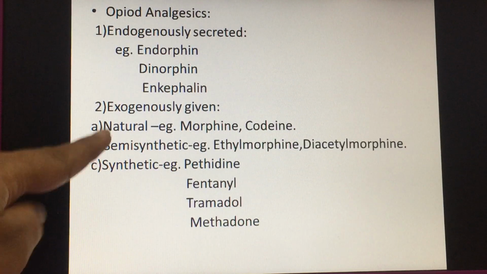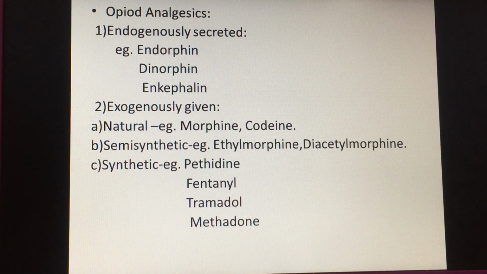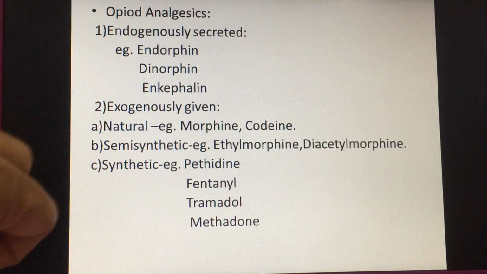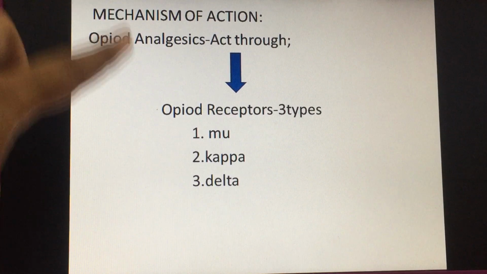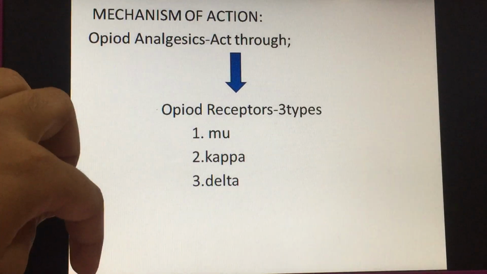They can be natural, semi-synthetic and synthetic. Natural examples are morphine, codeine. Semi-synthetic examples are ethyl morphine, diacetyl morphine. And synthetic examples are pethidine, fentanyl, tramadol, methadone, etc. Now, whether they are endogenously secreted or exogenously given, their mechanism of action is the same. That is, they act through the opioid receptors, which are of three types: mu, kappa or delta.